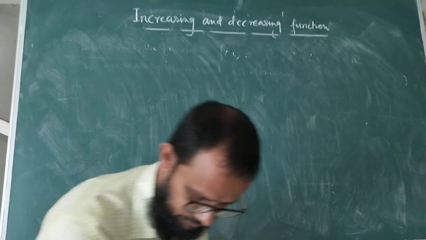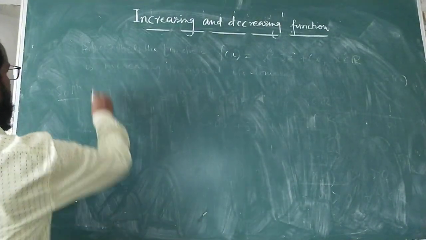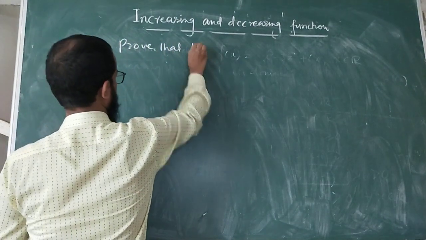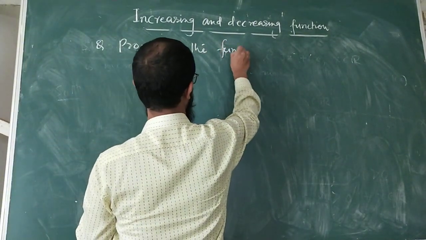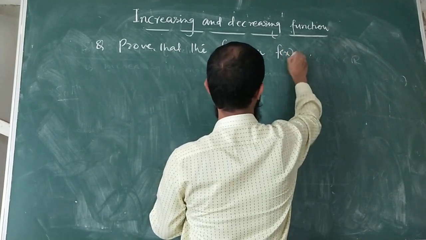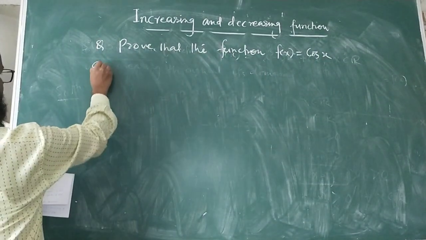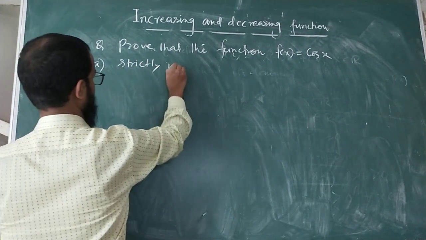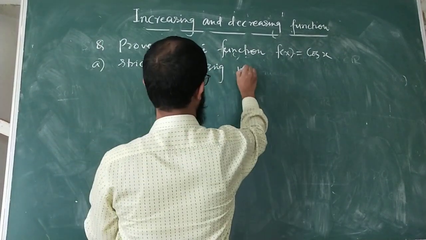The question is, prove that the function f(x) equal to cos x is strictly increasing in 0 to pi.